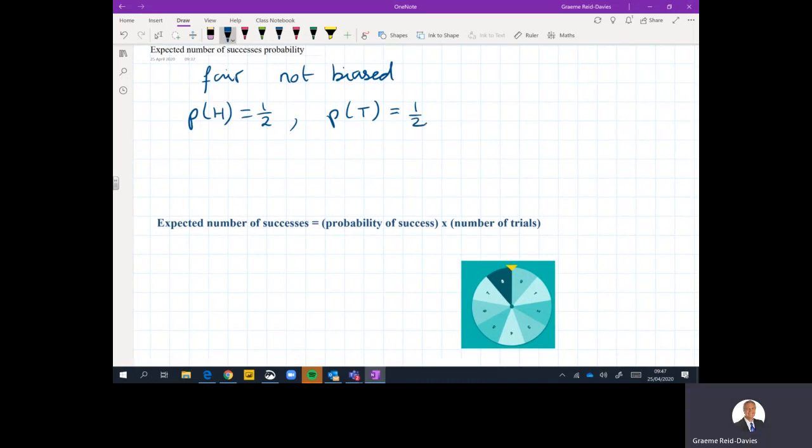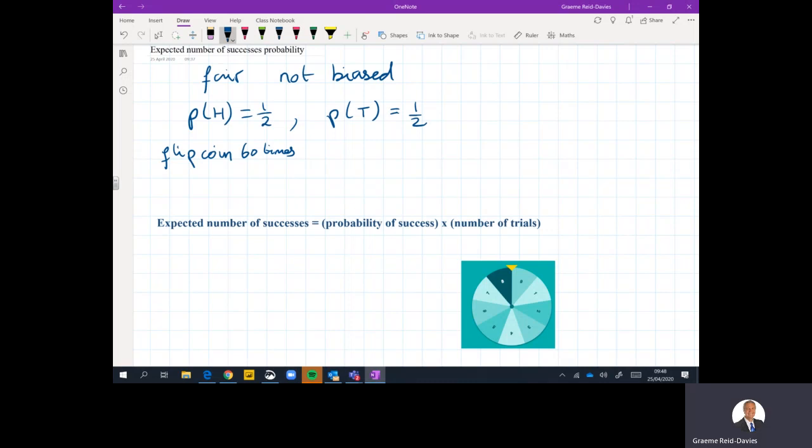What we're looking at is expected successes. Supposing I flip the coin 60 times. Now, there's no way of knowing how many heads I would get or how many tails I would get, but we can have a pretty good idea, can't we?